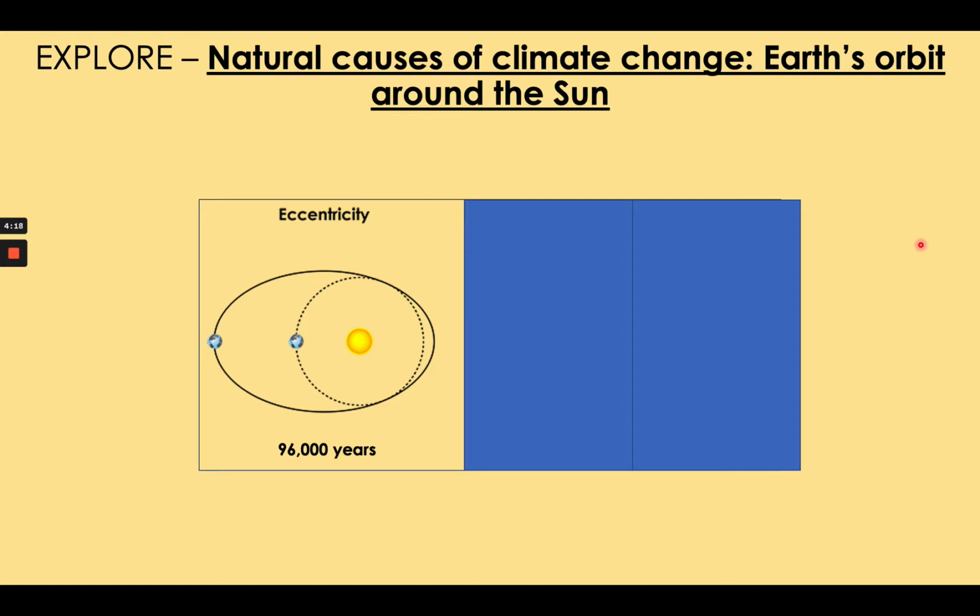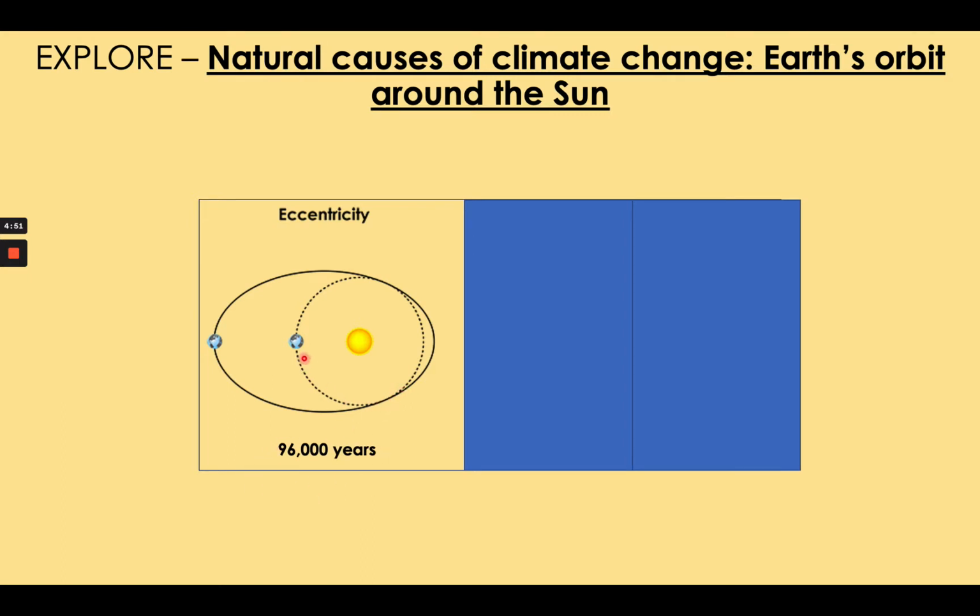There are 3 ways the Earth's orbit changes, and these changes happen in cycles. In other words, every certain amount of years, the orbit changes from one shape of orbit to another shape, and this causes climate change. The first way the Earth's orbit changes is called orbital eccentricity. And this change takes 96,000 years for it to happen, and here's how it happens.